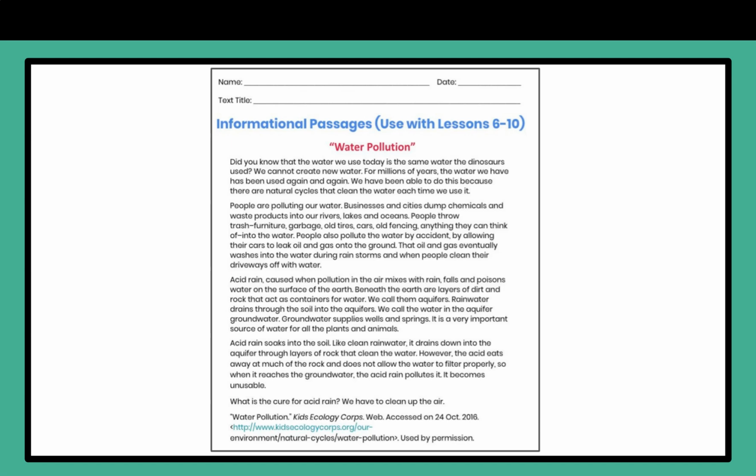Acid rain soaks into the soil. Like clean rainwater, it drains down into the aquifer through layers of rock that clean the water. However, the acid eats away at much of the rock and does not allow the water to filter properly. So when it reaches the groundwater, the acid rain pollutes it. It becomes unusable. What is the cure for acid rain? We have to clean up the air.